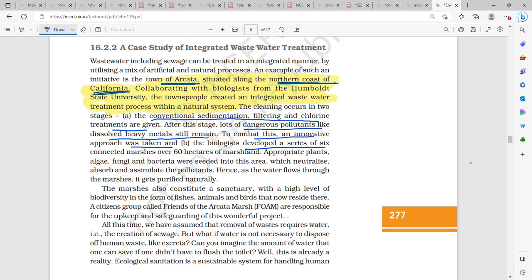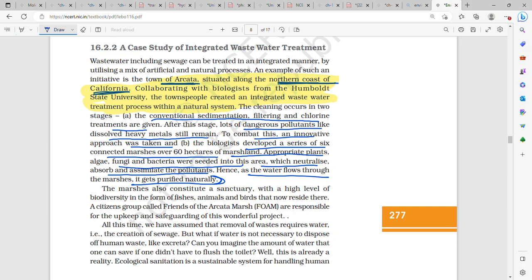Biologists developed a series of 6 connected marshes over 60 hectares of marshland. Appropriate plants, algae, fungi and bacteria were seeded into this area, which neutralize, absorb and assimilate the pollutants. Hence, the water flows through the marshes. It gets purified naturally.